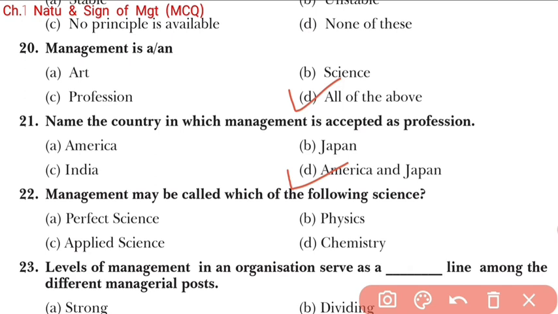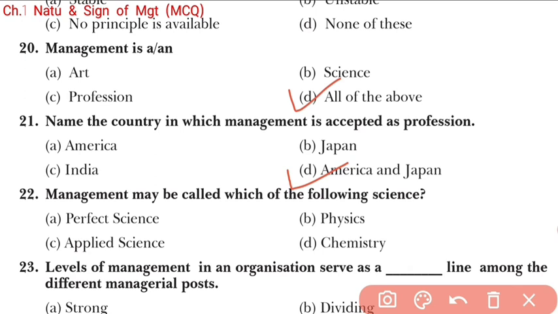In India, it is not compulsory. Remember, in India it is not compulsory to obtain a management degree to work as a manager, right? But in America and Japan it is compulsory. Without a management degree, a person can't work as a manager in America and Japan.